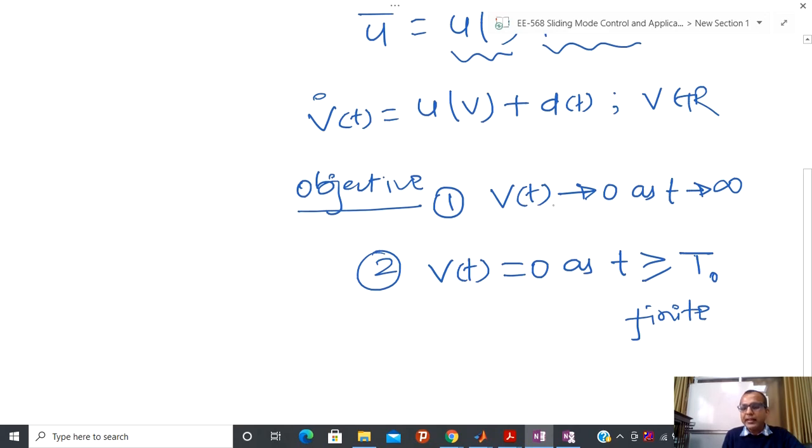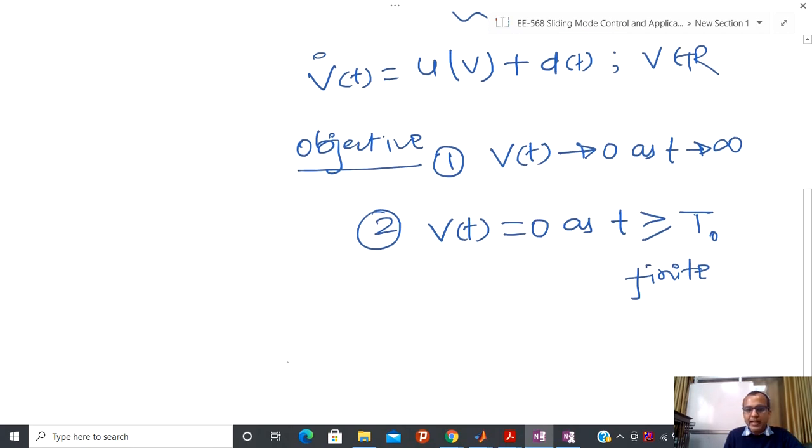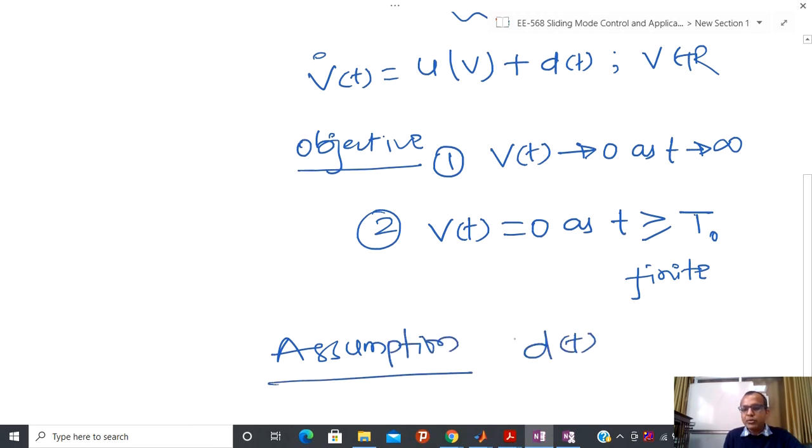The first objective I have to maintain in the presence of this disturbance, and we are also always assuming that whatever the disturbance dt is, I do not know the exact value of the disturbance, but I am assuming that it is bounded by some kind of maximum number. So that kind of assumption I have.